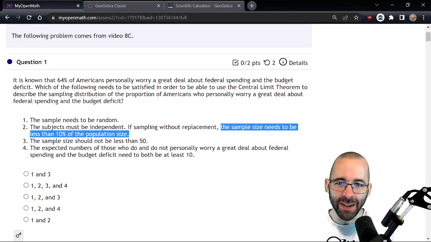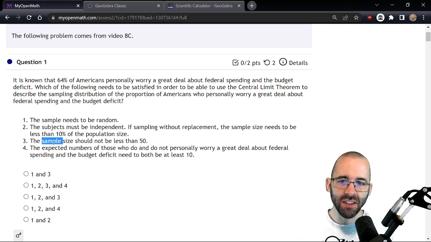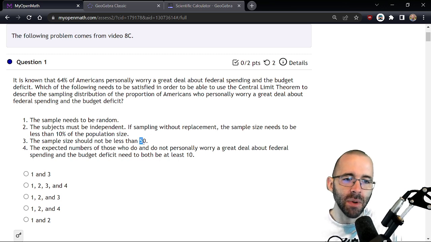What about 3? Sample size should not be less than 50. No, it depends. We need at least 10 successes and failures, but I guess that could be a sample size of 20, depending on what the proportions were. The 3 is not true. So this third option's out.